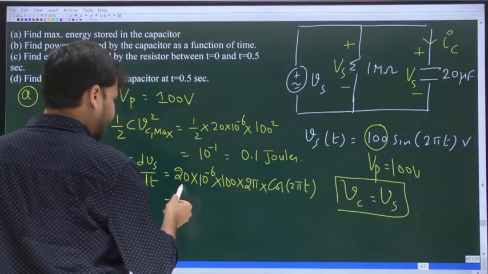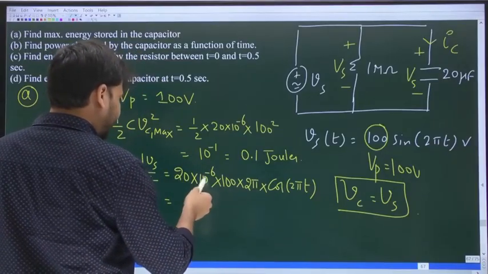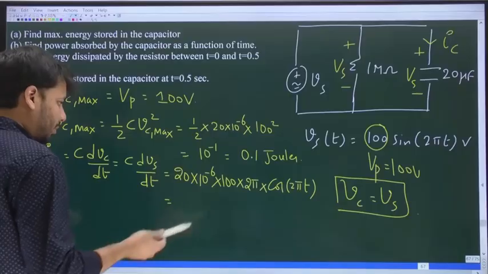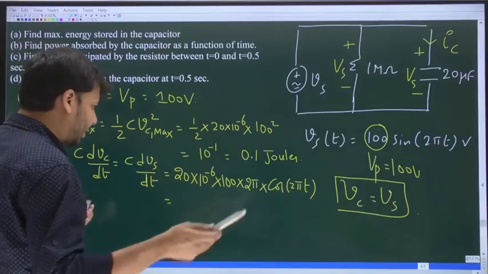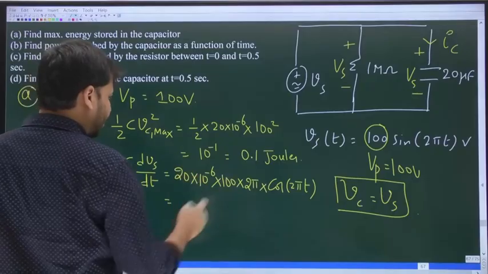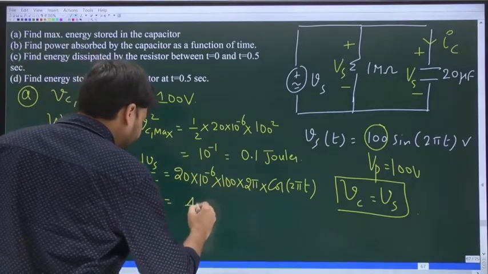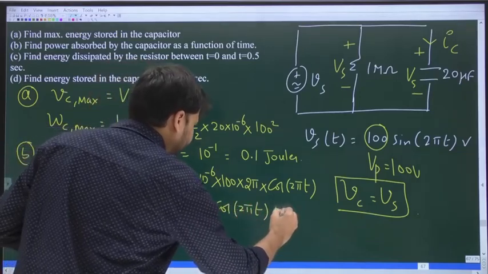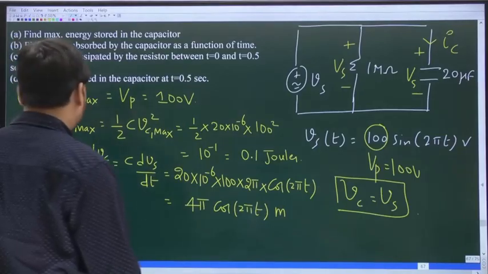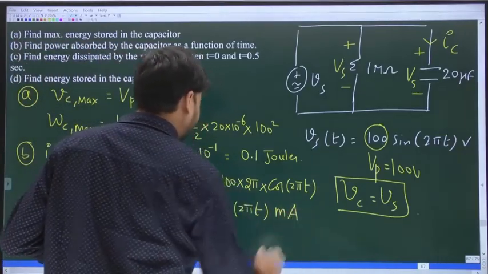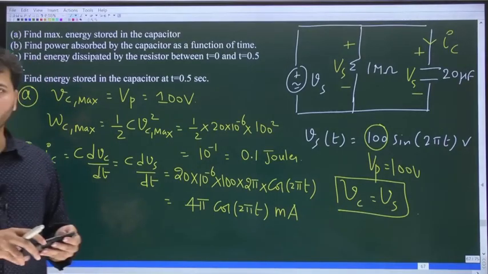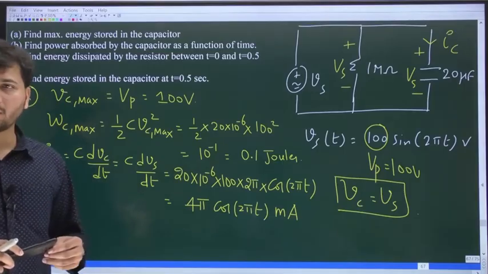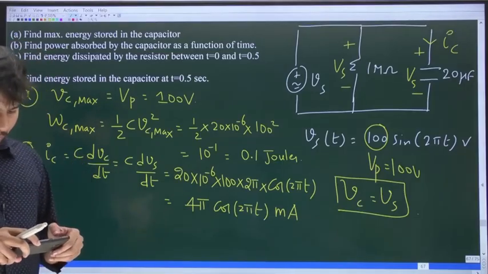Now 20 into 100 is 2000. 1000 into 10 power minus 6 is 10 power minus 3, we'll keep it aside. Then we have 2 into 2 pi, which is 4 pi. So it is 4 pi cos 2 pi t milliamps. I hope you agree with this. That is the current through the capacitor.